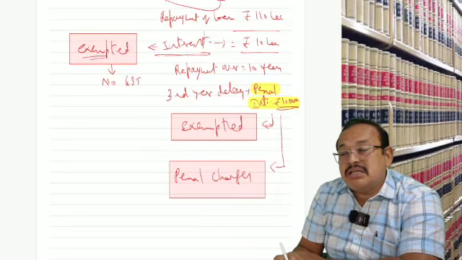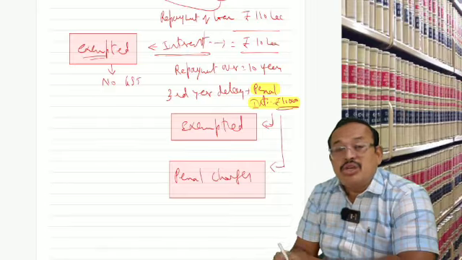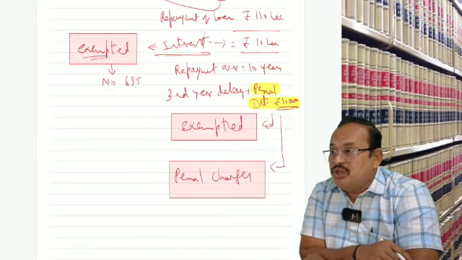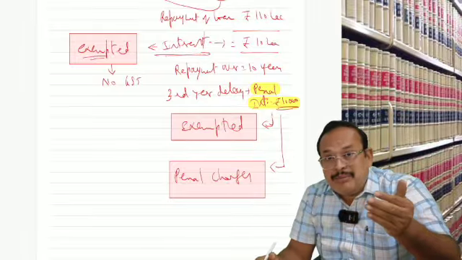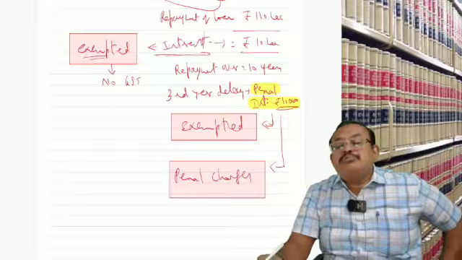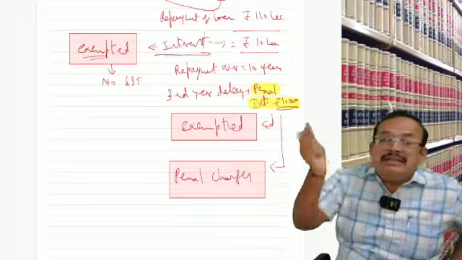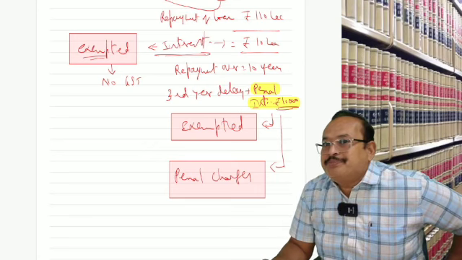As a result, the Reserve Bank of India said, hey bankers, you do not call it penal interest. If a repayment delay happens, any installment due repayment delay happens, you charge penal charges.